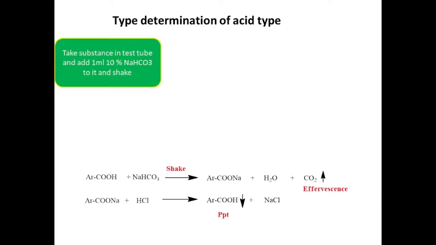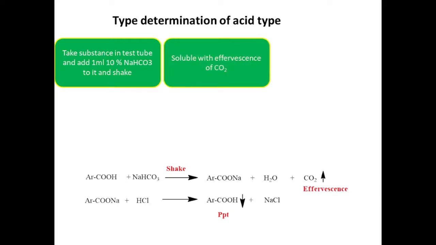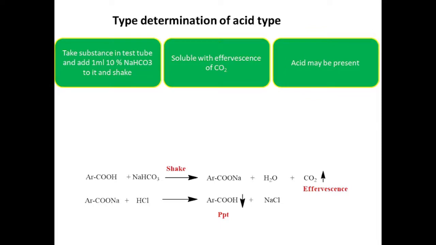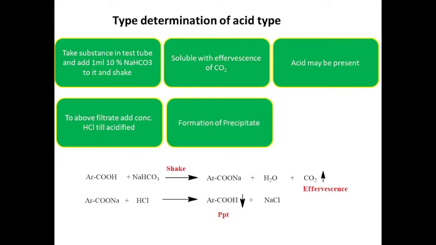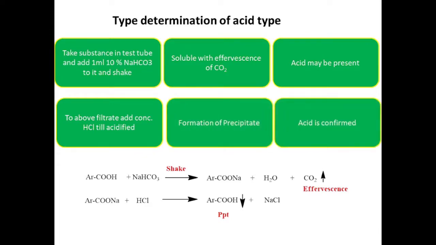This is the reaction for acid type. Substance in test tube, add 1 ml 10% sodium bicarbonate and shake it. Substance soluble with effervescence of CO2, then acid may be present. To the above filtrate, add concentrated HCl till acidified. Formation of precipitate, then acid is confirmed. This is the reaction for acid type.